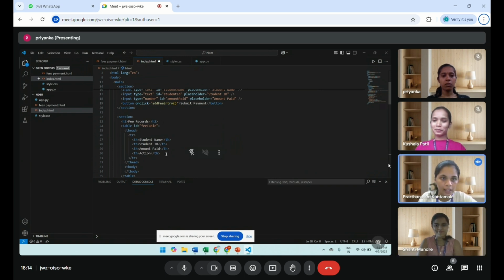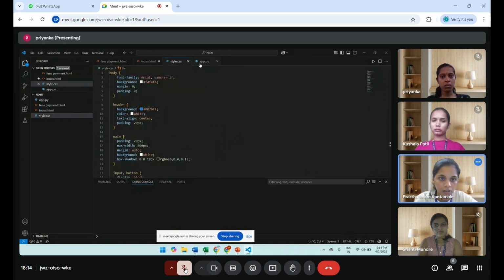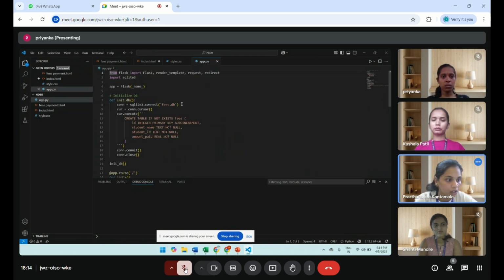And in the backend, in app.py, Priyanka, open the app.py. This handles the data storage, form submission, and page rendering. Now I'm going to explain the backend.